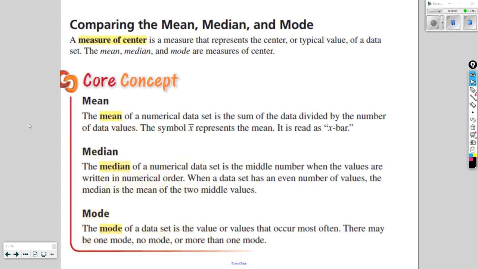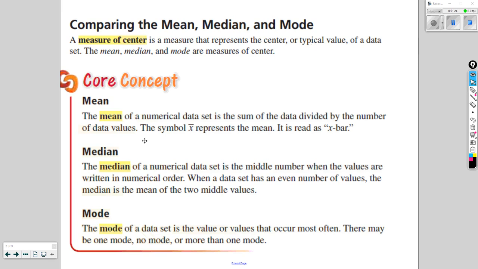So we have three basic measures of center that we're going to talk about. A measure of center is a measure that represents the center or typical value of a data set. When we say typical value, that might be a value that's used to describe what's normal in a data set. Oftentimes we have the mean and median, and then sometimes we also have the mode when describing what's typical in a data set.